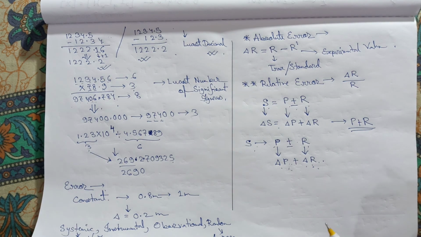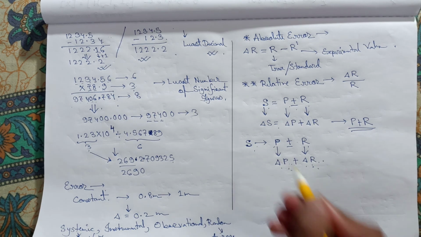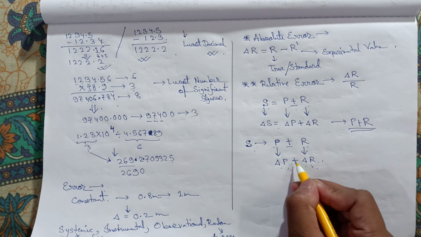No, because S from the outer side can see both of them. So to S, the total life risk will appear. So the total error will appear. The maximum error will appear. That's why the error is always maximized.